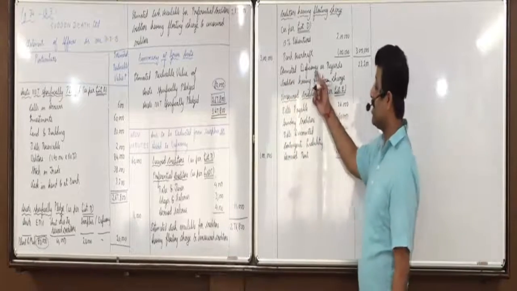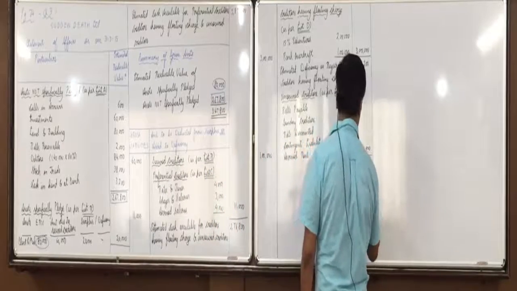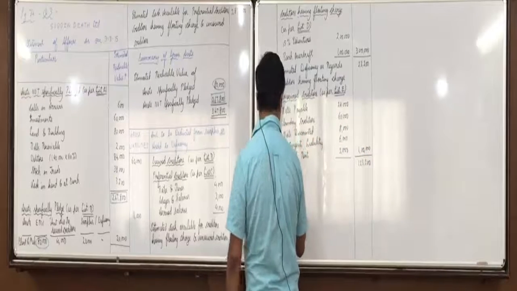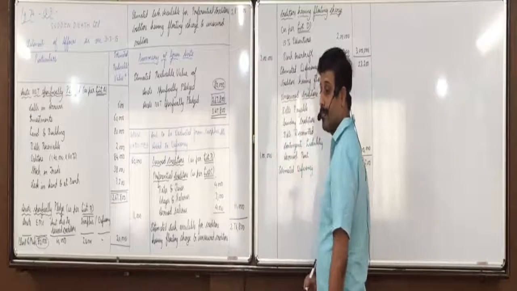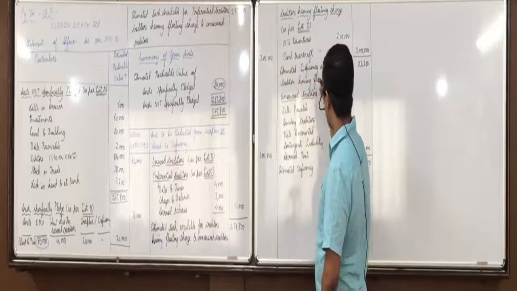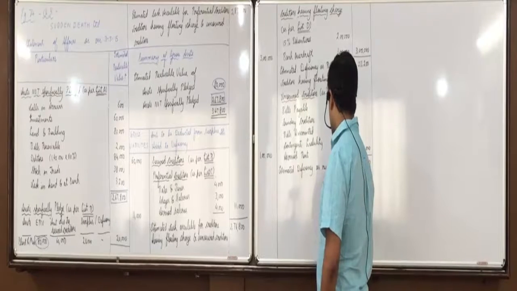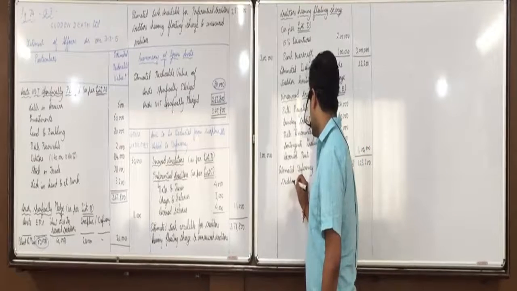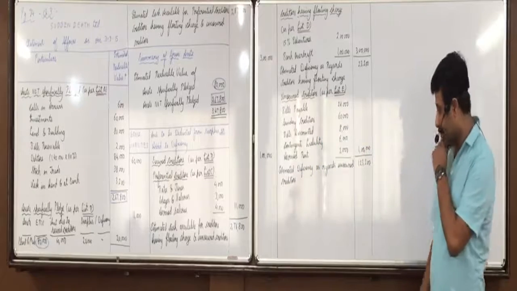Yes, now because there was a deficiency, we will add. So 23,200 plus 1 lakh, 1,23,200. What will we call this? Estimated deficiency? No. What did we call the earlier one, estimated deficiency as regards creditors having floating charge? Now, estimated deficiency as regards unsecured creditors. Did everyone of you understand this?